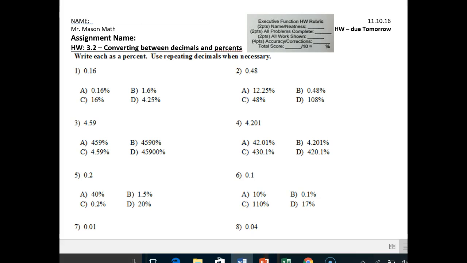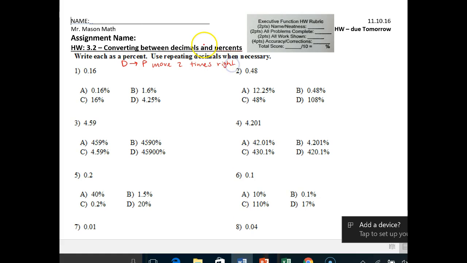So tonight I'm going to help you out with homework 3.2, converting between decimals and percents, otherwise known as percentages. The first one says write each decimal as a percent. Use repeated decimals when necessary. So remember, to go from a decimal to a percent, we move 2 times right.